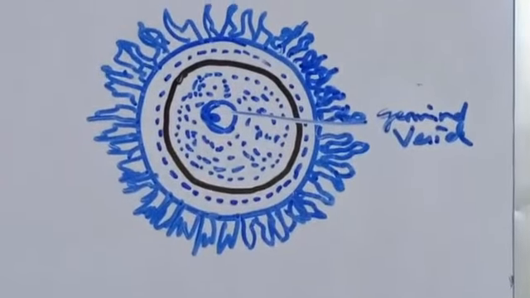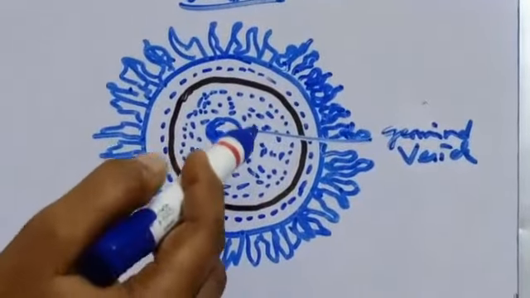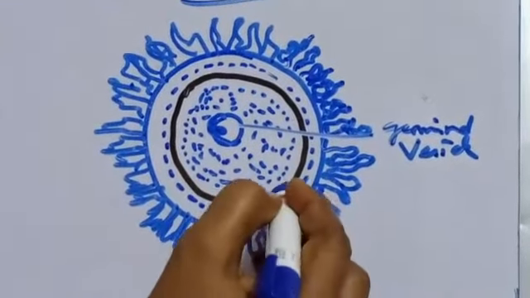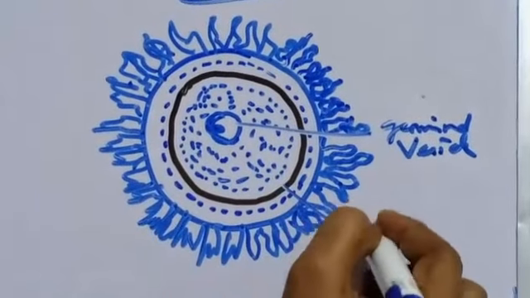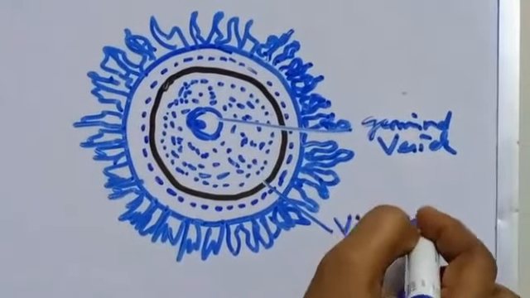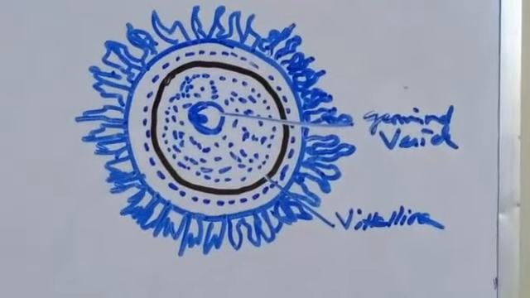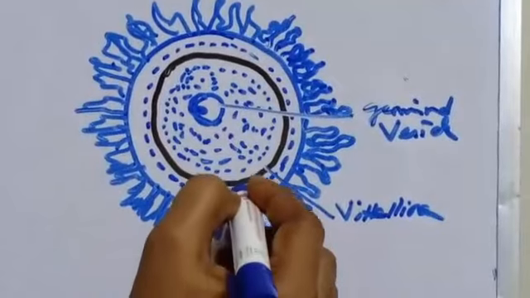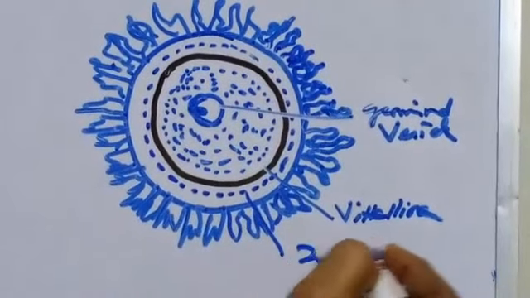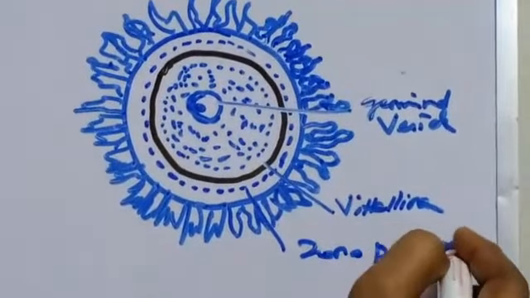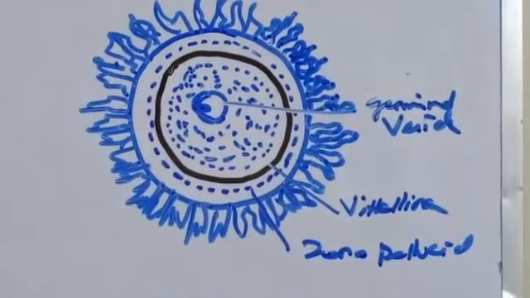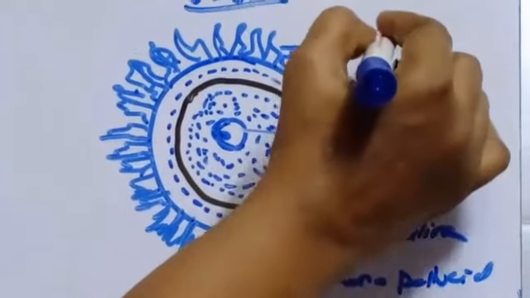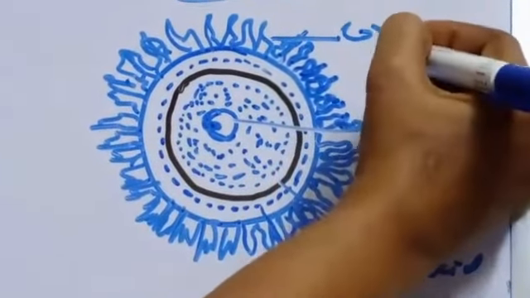The ovum is surrounded by three coverings. The inner thin transparent membrane is called the vitelline membrane, the middle thick one is called the zona pellucida, and the outer thin coat of follicular cells is called the corona radiata.